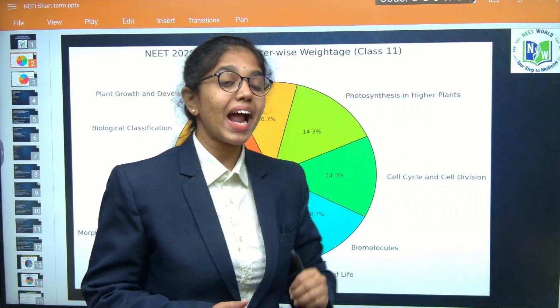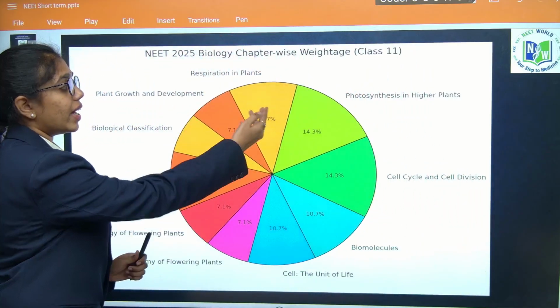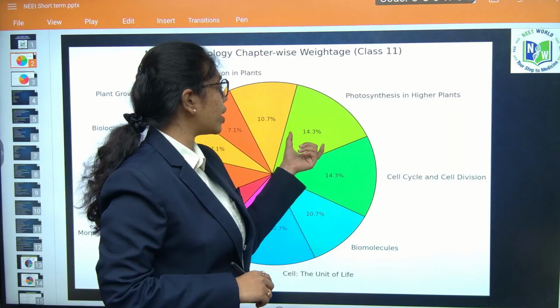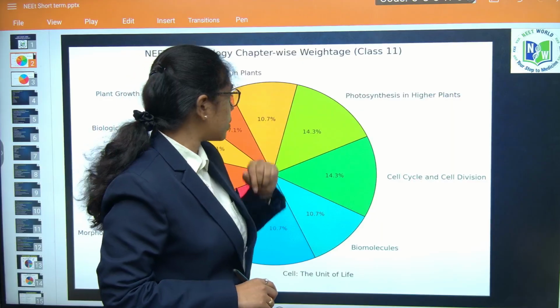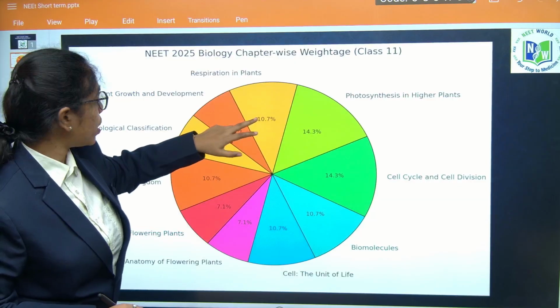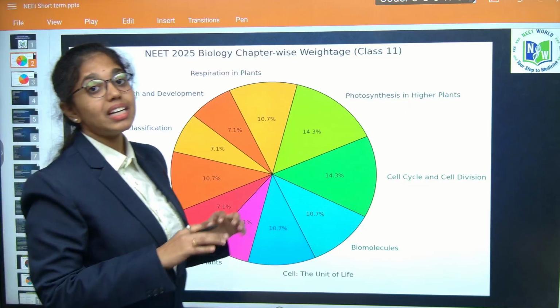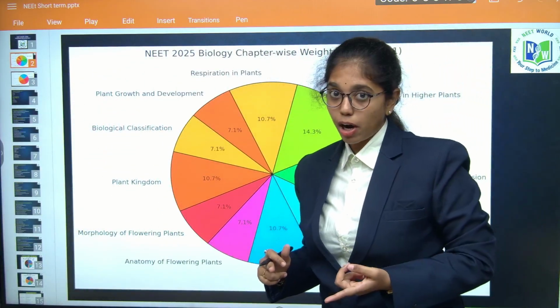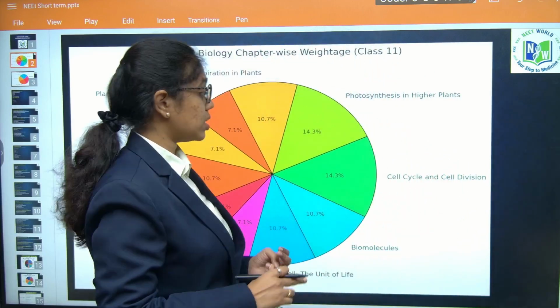Later, plant physiology needs to be focused, wherein we have 3 chapters, that is photosynthesis in higher plants, where you have approximately 14% weightage. Next, respiration in plants, approximately 10%, then plant growth and development, 7% of the weightage. So first, beta, it is cell biology, next it is plant physiology.